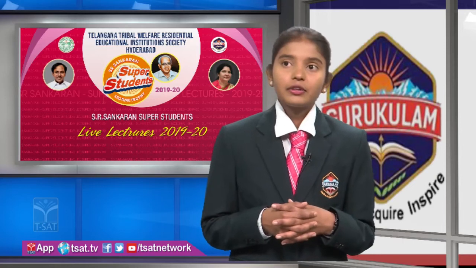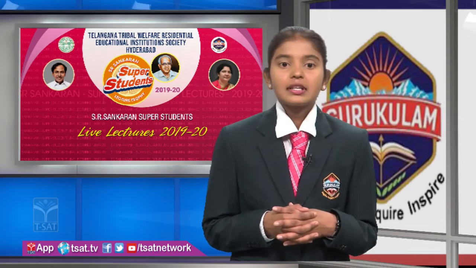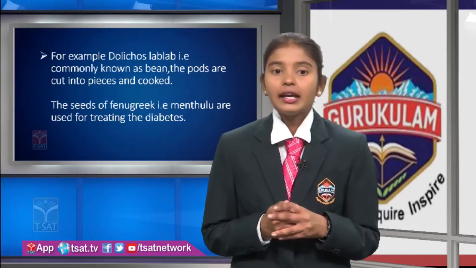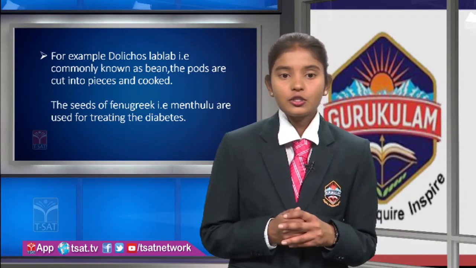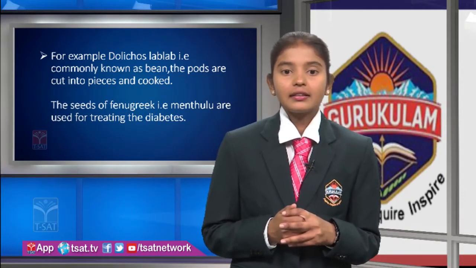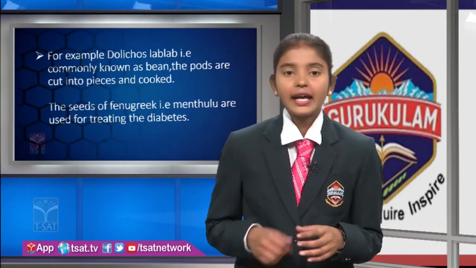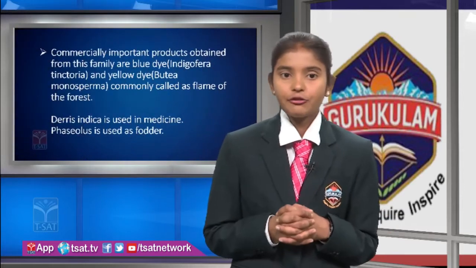Next, we will take one more example, that is Dolichos lablab. Commonly we call it a bean. The pods of beans are cut into pieces and we cook them, right? So already I have said this point. Next, the seeds of fenugreek, that is menthulu, are used for treating diabetes, right? So like this we have many economic importance of this Fabaceae family.